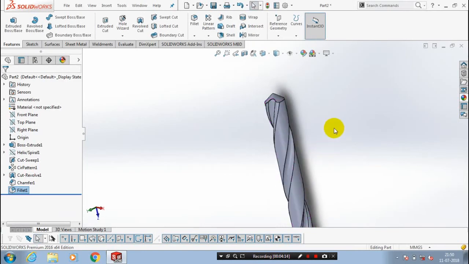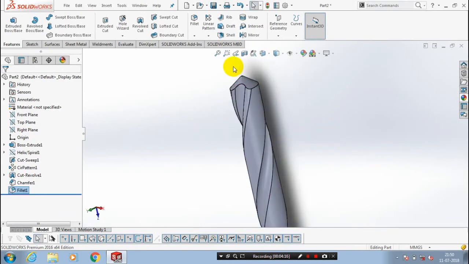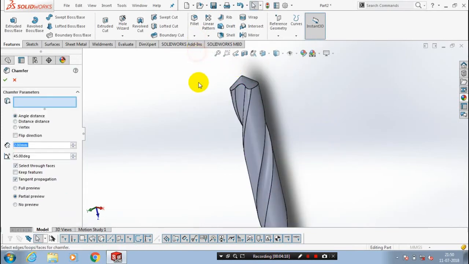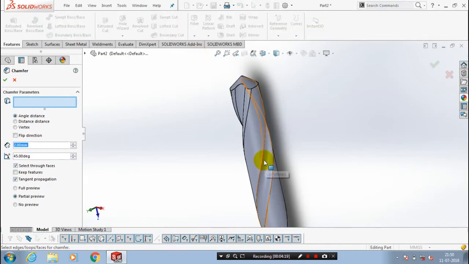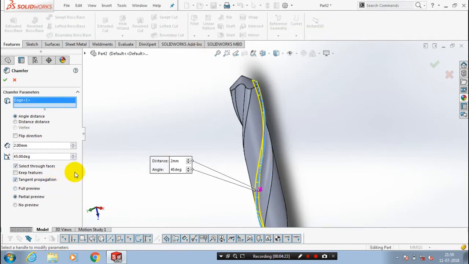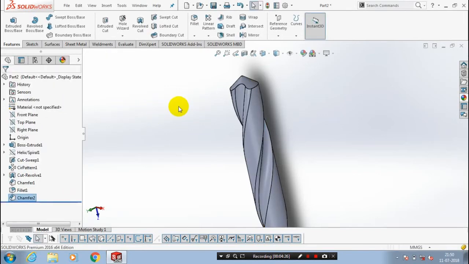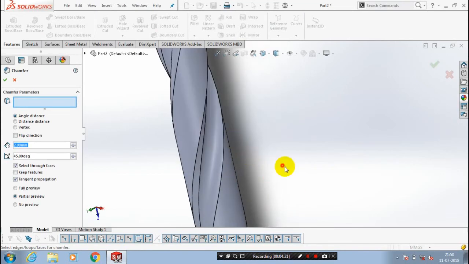Then we have to make a chamfer on 2 more edges. Do the same procedure. Select the edges and make it a chamfer. At last we have to select 1 more edge to make a chamfer.